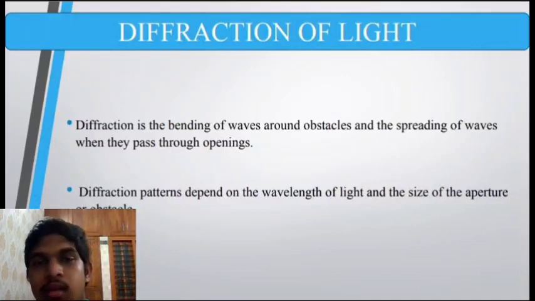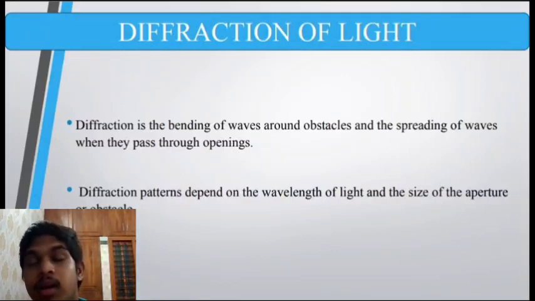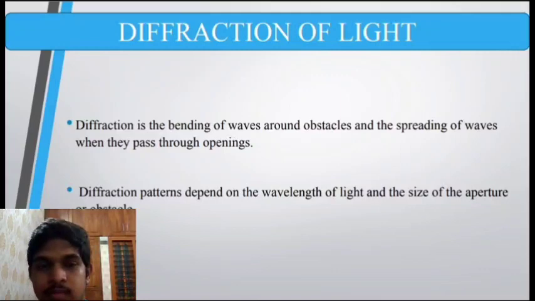So light has different wavelengths, right? Light is composed of seven colors: VIBGYOR, violet, indigo, blue, green, yellow, orange, red. All these different colors have different wavelengths. So depending on the wavelength, the light will bend at different angles. The diffraction patterns that we get if we place a screen in front of the incident light are going to be different, because these patterns arise from the difference in the wavelengths of light.